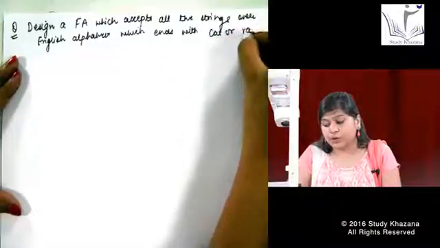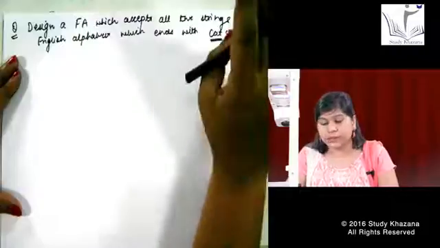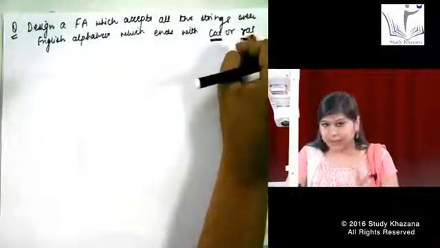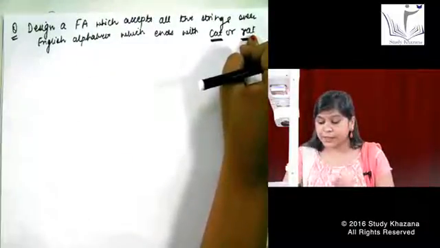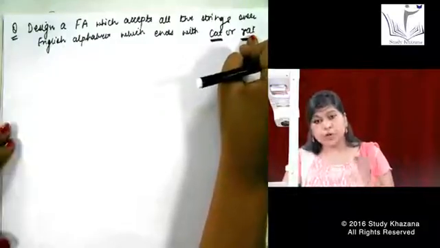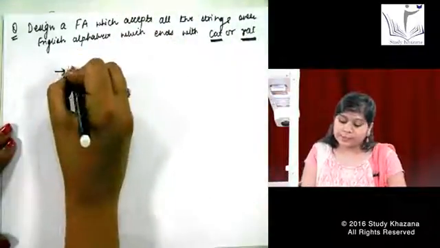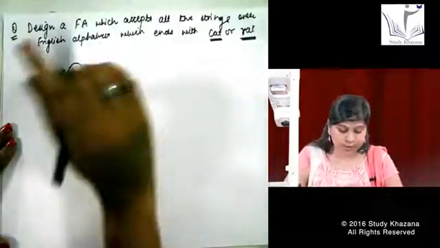cat or rat. I have made the question a little bit difficult, where I have given two words. In the previous question, your input could be anything, but it should end with only 0. But here I am saying your machine can get anything from A to Z, but it should always end with what? Cat or rat. Okay, let us start. Obviously, I make a Q0. My initial state has been done.